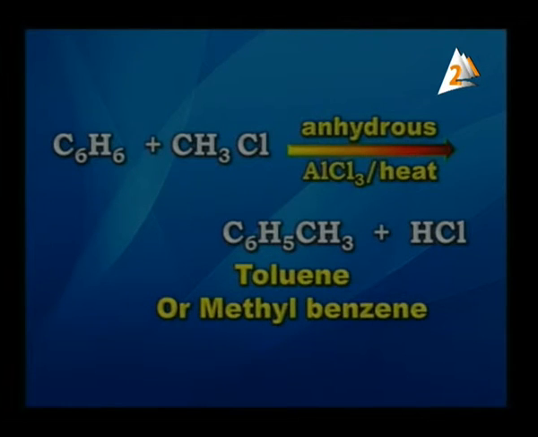As the equation proceeds on the screen, C6H6 plus CH3Cl in the presence of anhydrous aluminum chloride and heat, it gives C6H5CH3, which is toluene or methyl benzene, and removing HCl.